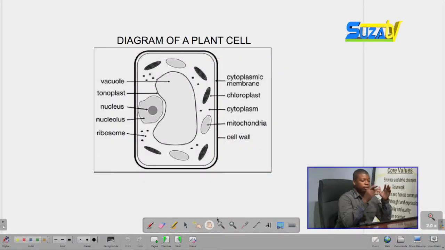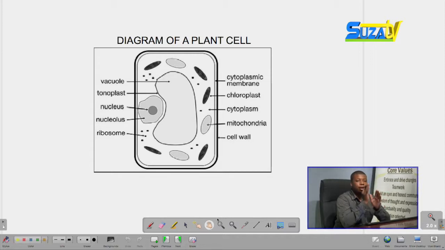So answering a question like this, you can simply answer it by drawing something like this. You can see that there's a diagram here which shows the plant cell. A plant cell is usually drawn like this. And the difference between a plant cell and an animal cell is that the animal cell does not have a central vacuole, it does not have chloroplasts, and it does not have cell walls.